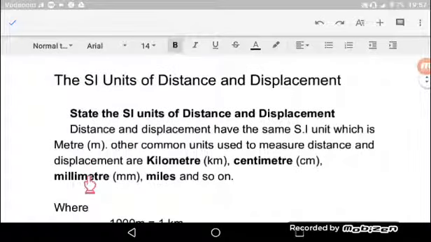Japokuwa distance au displacement zinaweza zikabi measured in kilometer, centimeter, millimeter, mile. Zote ni units ambazo zina describe distance au displacement, lakini ile basic unit ambayo inatambulika duniani kote, the basic unit for distance and displacement is meter.